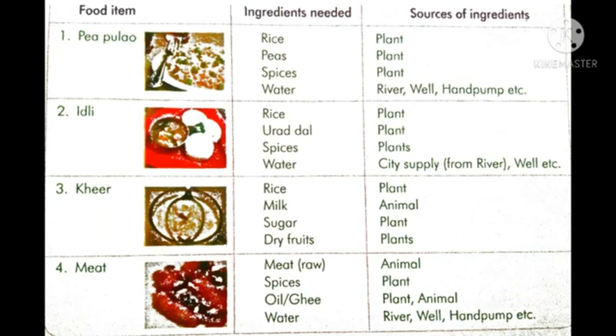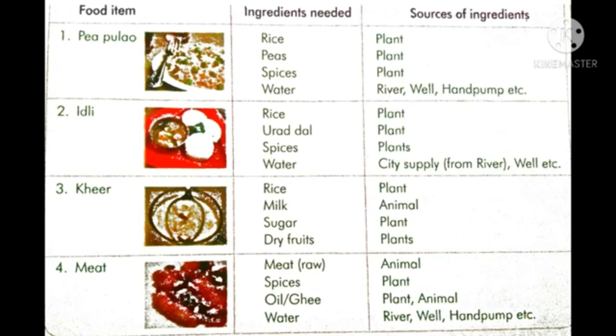We eat various types of food in a day. For example, if we make a list of foods eaten from breakfast till dinner, it may include milk, bread, jam, cheese, rice, chapati, dal, vegetables, and fruits.